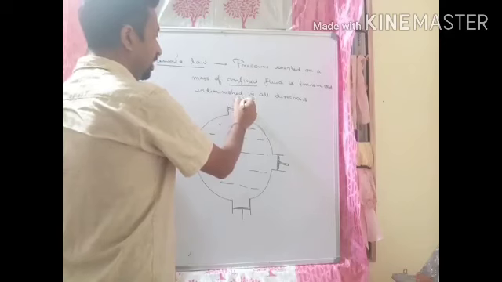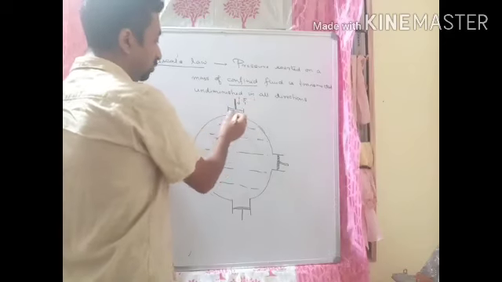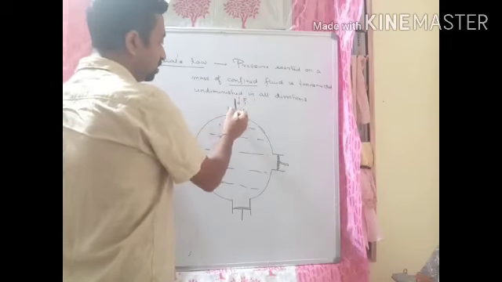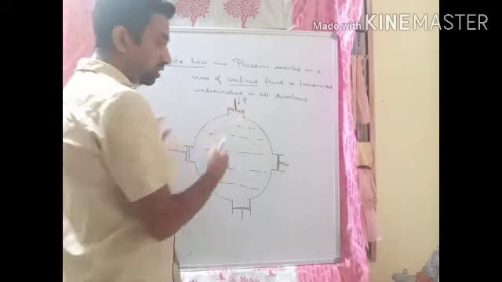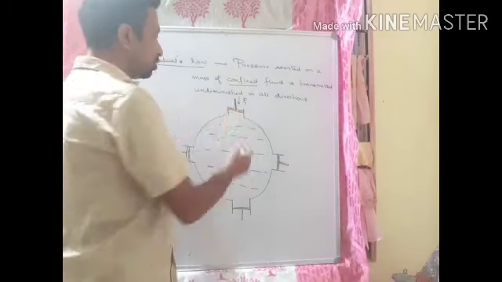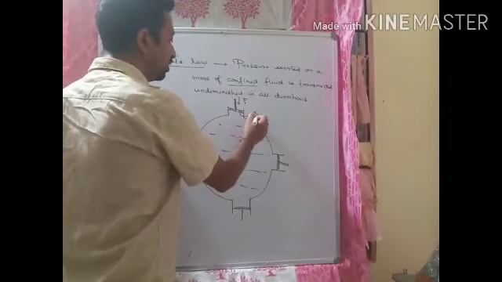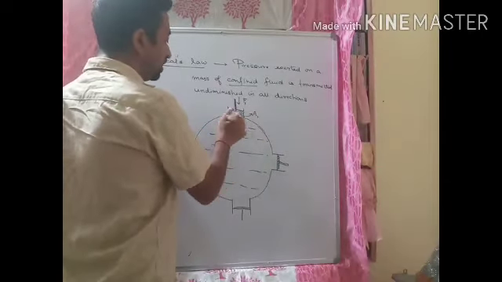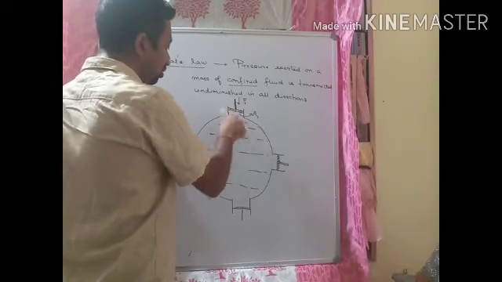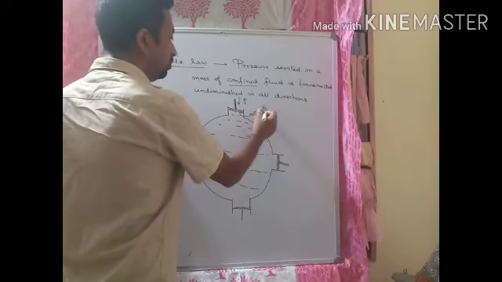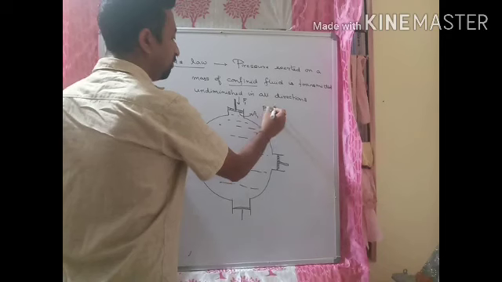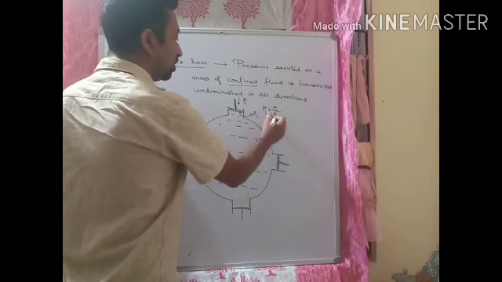Suppose I apply F1, and suppose the area of this piston, the cross sectional area, it is round. So the cross sectional area of this piston, suppose I take it as A1. So what will be the pressure exerted by this piston on the liquid? Suppose P1 will be equal to F1 by A1.